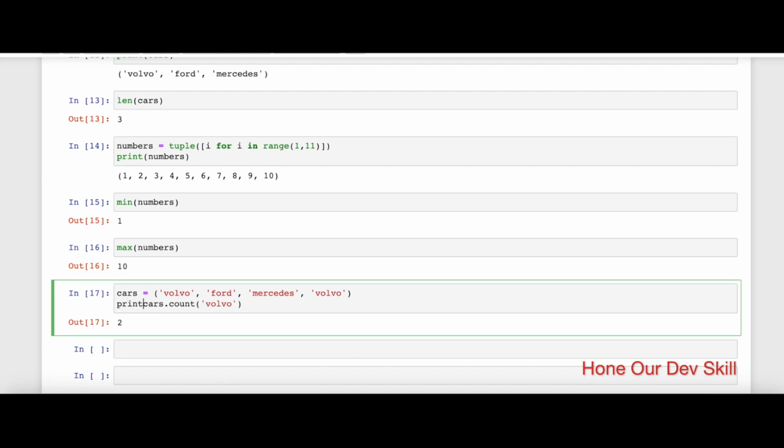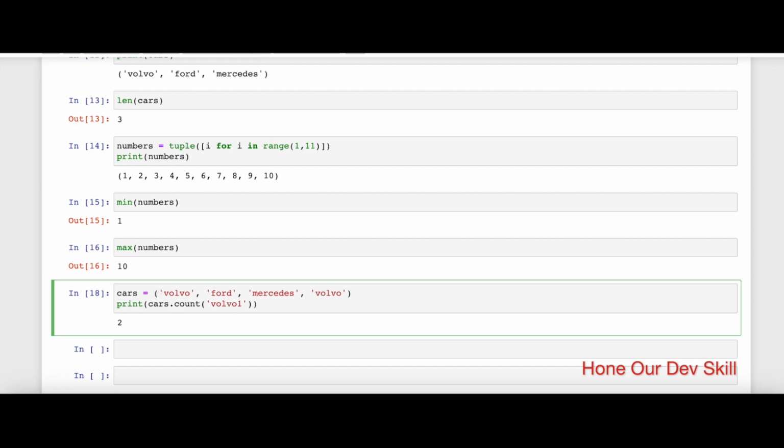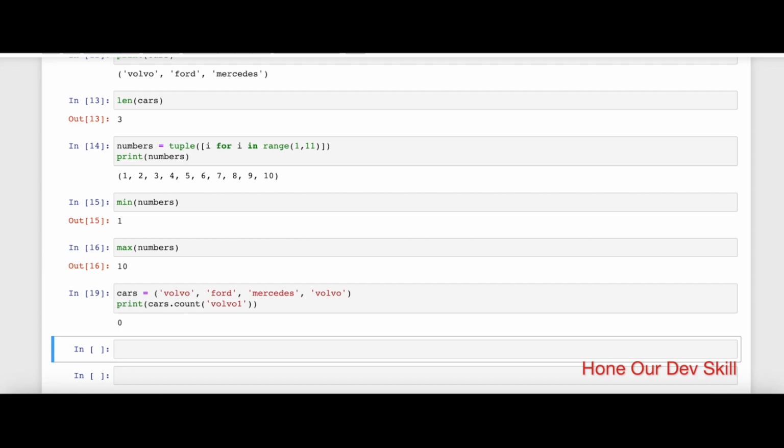Usually, because I'm using Jupyter Notebook, I can give it directly here, but if you guys are using normal different IDEs, then I would say always use the print statement. So as soon as I print, it's going to give me a count. Now, if there are no items matching the value given here, it's going to return a value of 0. As you can see, it indicates that the item is not available in the tuple.